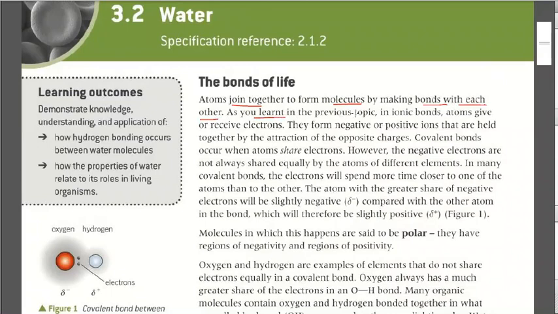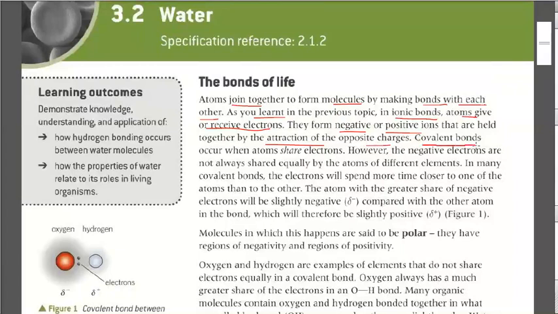As you have learned in the previous topic, in ionic bonds, the atoms give and receive electrons. So ionic bonds are those in which there is an exchange, or you can say complete transfer, of electrons. One element gives an electron and the other element receives that electron. The one which gives the electron gets a positive charge, and the one which receives the electron gets a negative charge. These positive and negative charges attract each other and form an ionic bond.